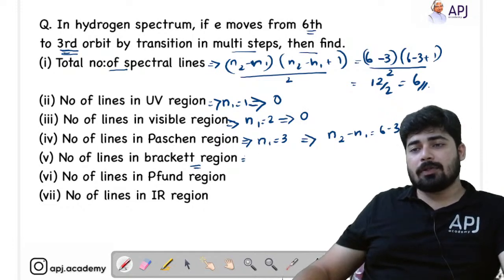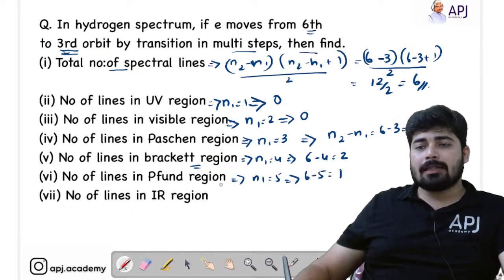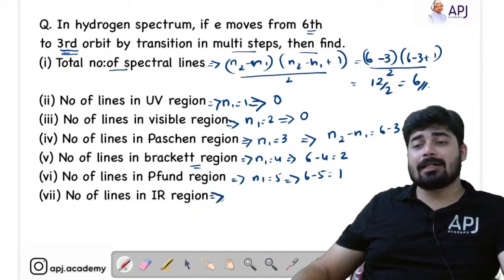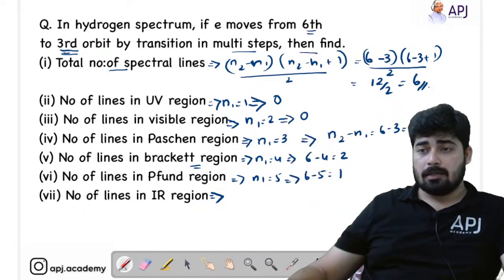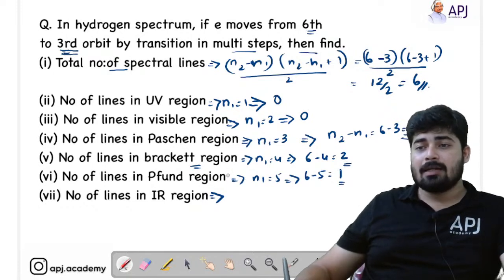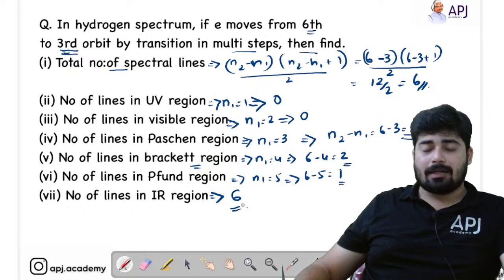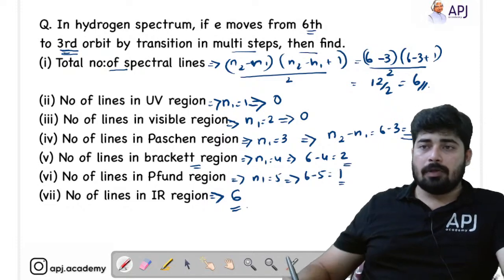In Brackett region we know that n1 is equal to 4. So what is the number of lines? 6 minus 4 equal to 2. Now in the case of Pfund series, we know that n1 is equal to 5. That means 6 minus 5 is equal to 1. Here they are asking about the number of lines in the IR region. See, we know that in the IR region, after Balmer, everything is in IR. That means here 3 lines in IR, here 2 lines in IR, here 1 line in IR. So totally there are 6 lines in IR region. Hope that is clear, students. Okay, now we'll move on to the next one.